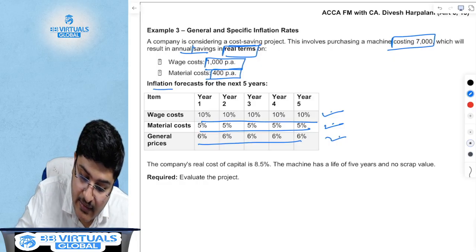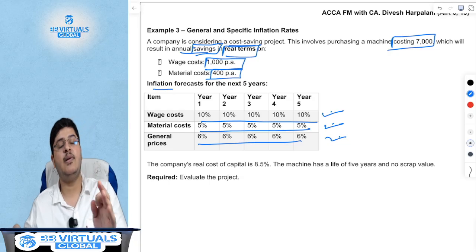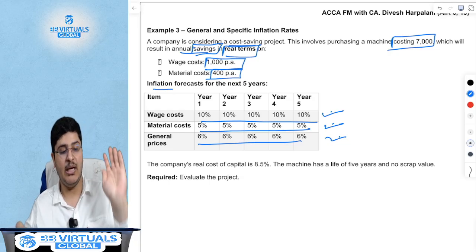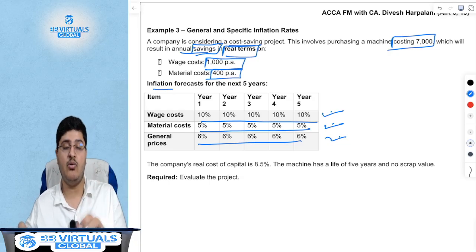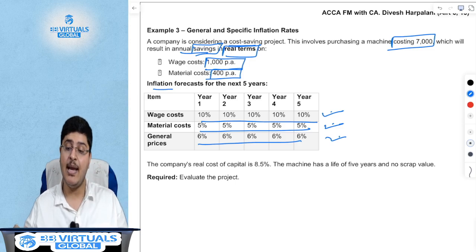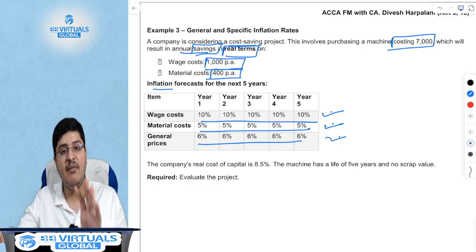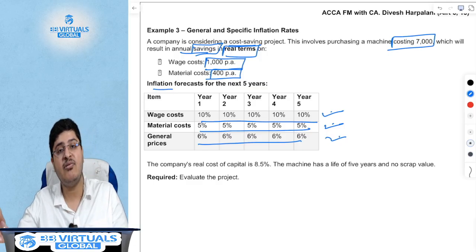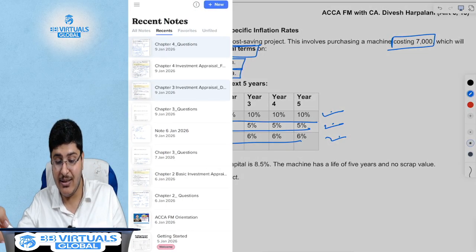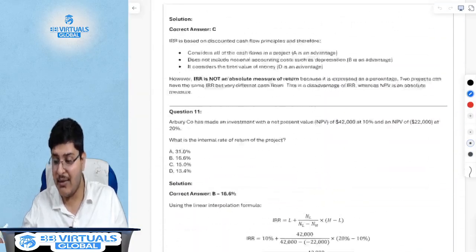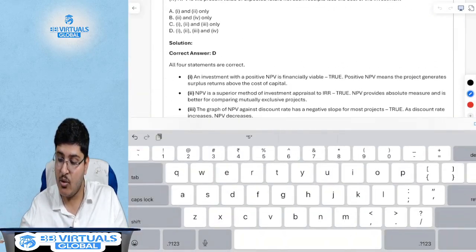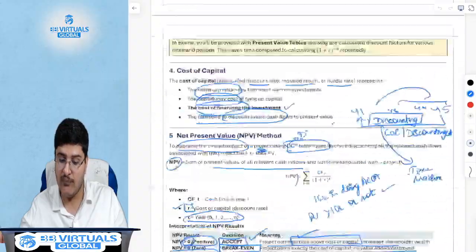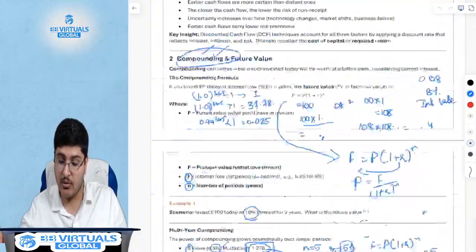What are they saying? They are saying, sir, I will buy a machine which will actually automate my work. I will not have to work. I don't need people. I don't need materials. And hence I will have a saving. So NPV does not always mean the cash flow has to be cash in money. It can also be an opportunity cost, which we had studied earlier. What are relevant cash flows? Relevant cash flows could also be opportunity cost.